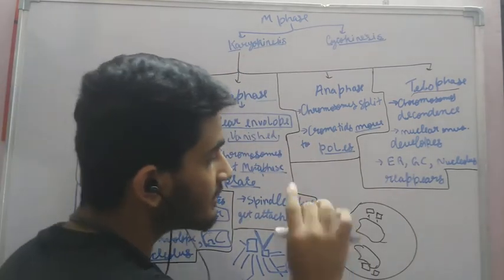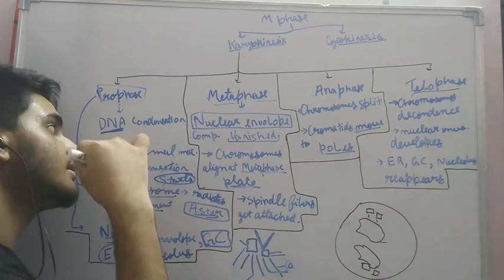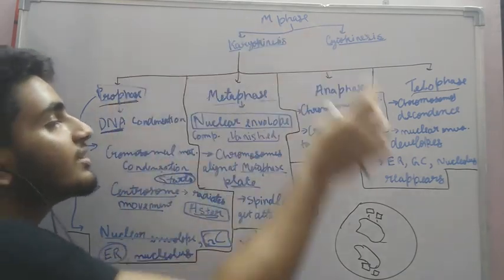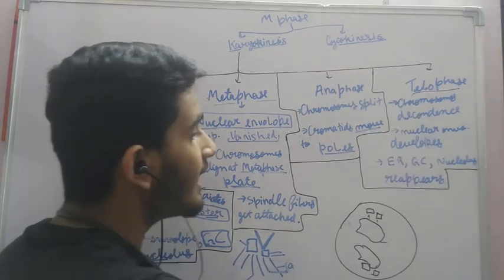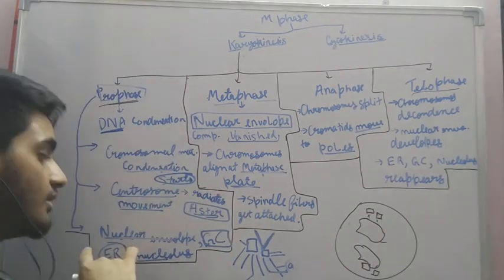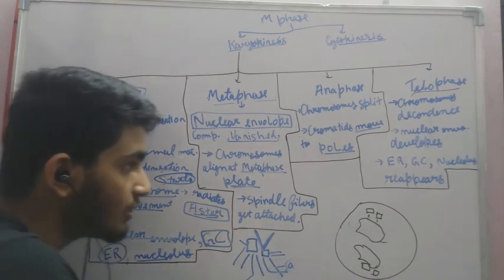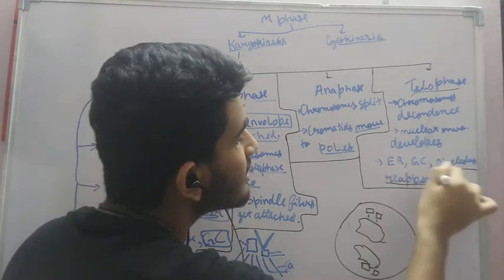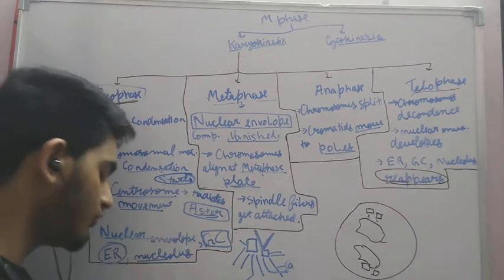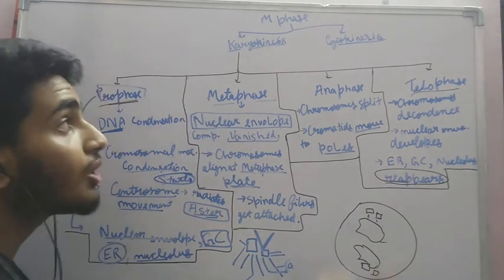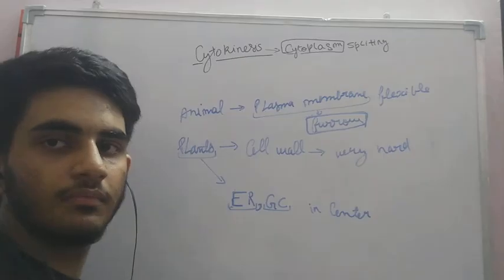The nuclear envelope, which starts vanishing in the prophase, again reappears in the telophase, and the cell organelles like the Golgi complex, endoplasmic reticulum, nucleolus, they also start reappearing in the telophase. Now let us talk about the cytokinesis.